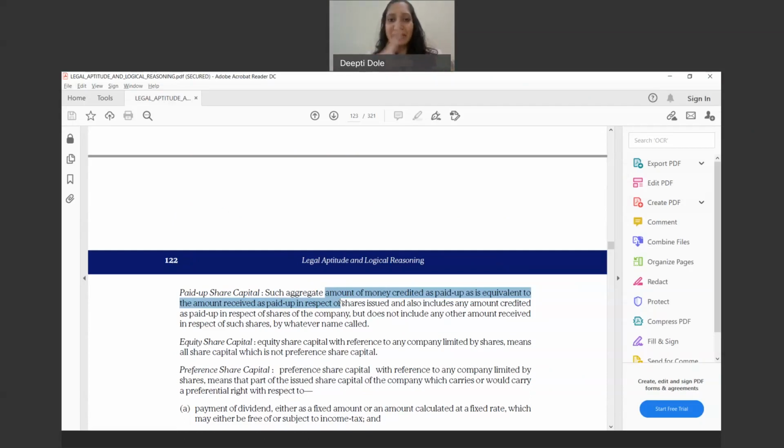Say, for example, what will happen if there is oversubscription? Some shareholders will get the shares, some will have to be returned the money, because the company has issued only 100, whereas they received the subscription for 200. So obviously the rest 100 have to be returned. So paid up share capital would finally be that amount where the money has been put in and the shareholders have got those shares for that price. So this is about paid up share capital.